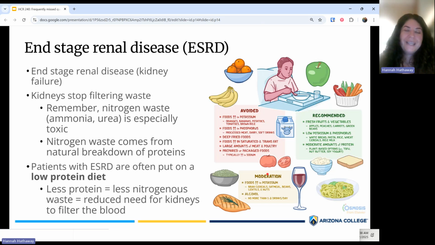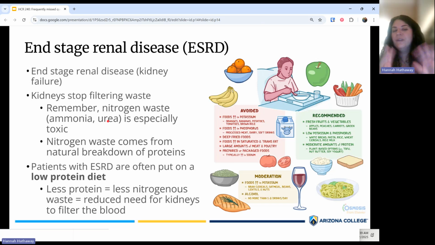Remember, one of the main jobs of the kidney is to filter blood and get rid of nitrogenous waste. Nitrogenous waste includes things like ammonia and urea, and these molecules are especially toxic to the body, which is why the kidneys need to remove them and put them in the urine so you can get them out of your body. Remember also that ammonia and urea are natural things our body makes when we break down proteins. So we really need our kidneys to help remove that waste. That breakdown of proteins occurs whenever we eat protein in our diet, or also if our body is breaking down other proteins for other reasons.